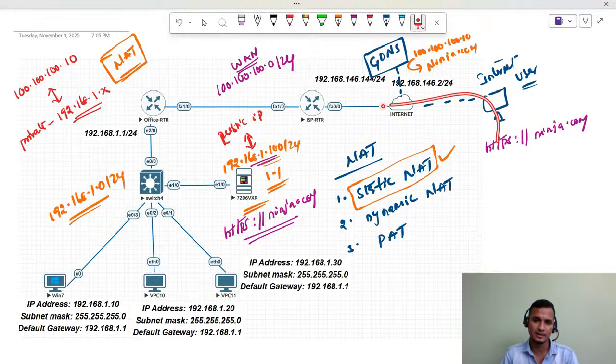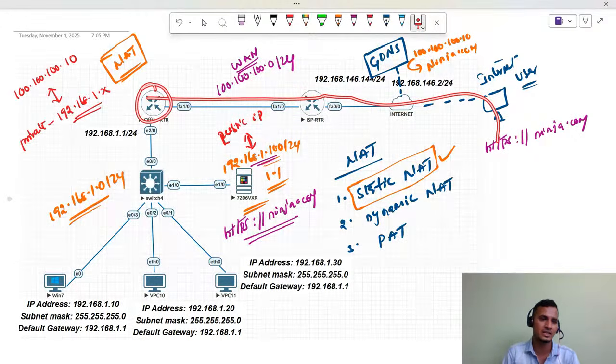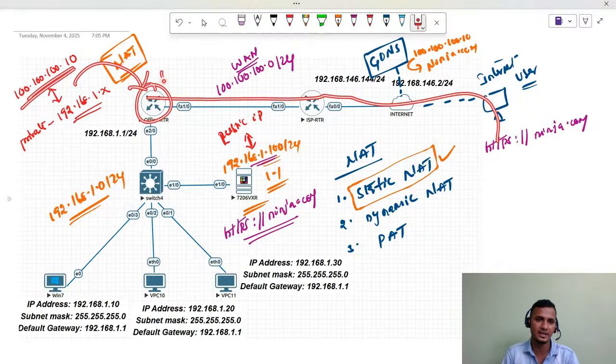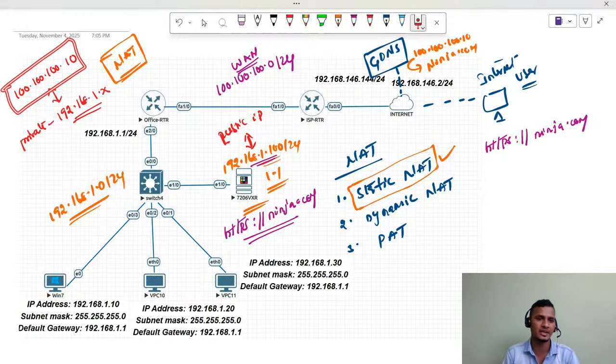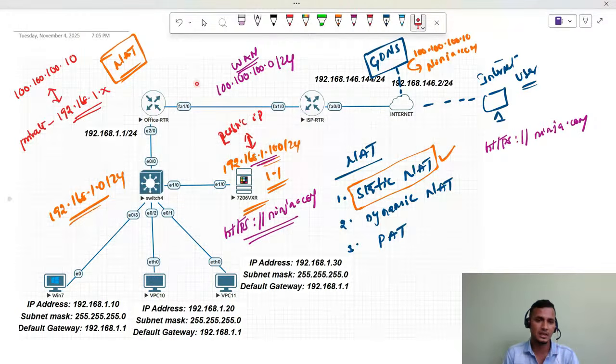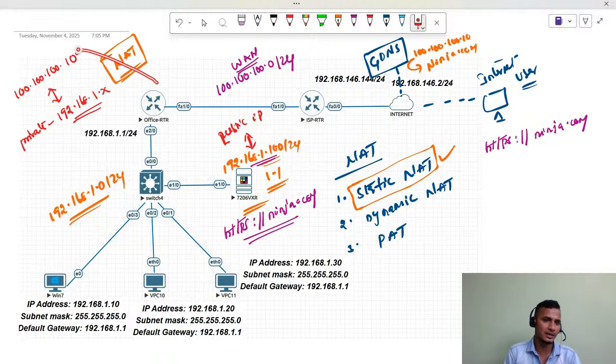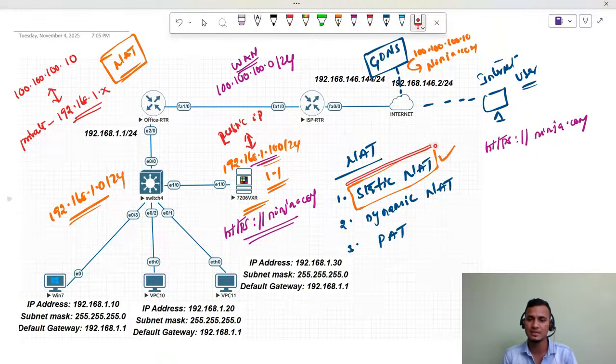That request again comes to the ISP. The ISP forwards it to our CE router, because here we have the IP address, right? This IP we already NATed here. Till here the communication happens with the help of the public IP address. Once the request comes to this router from the internet, it goes to 100.100.100.10, and that IP is mapped with this private IP address. So the request is sent to where that particular server is. This is what your static NATing is, guys.